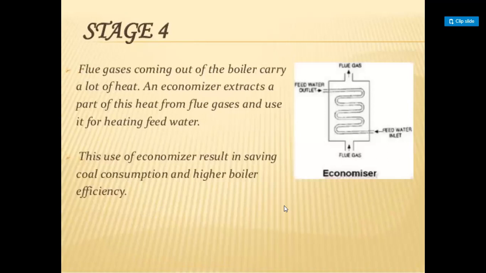Stage 4, the economizer. Flue gas and the fluid water outlet and the feed water inlet. Flue gases coming out of the boiler carry a lot of heat, and an economizer extracts a part of this heat from flue gases and uses it for heating feed water. This use of an economizer results in saving coal consumption and higher boiler efficiency.